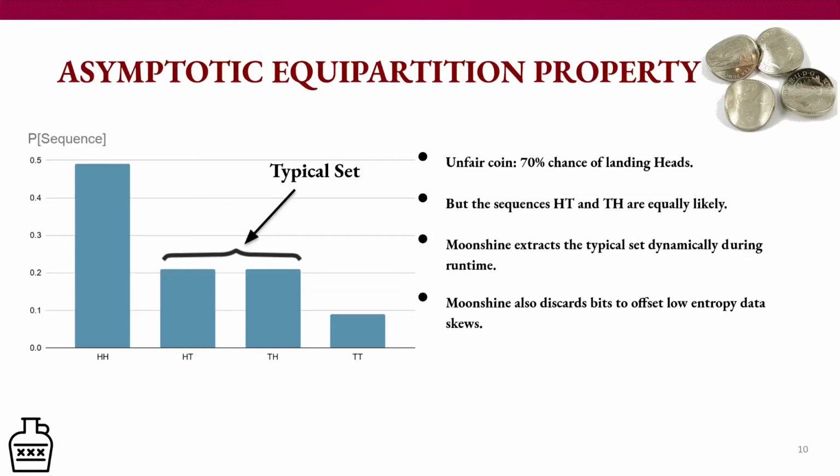therefore fully uniform. Heads, tails, and tails, heads for a weighted coin when you flip it twice is a great example of this. Moonshine's novelty is dynamically finding the typical set and designing the new output to be related to the typical set. And we also forward this thought by discarding bits during the warm-up period such that we can lessen the impacts of events that could skew the overall data.